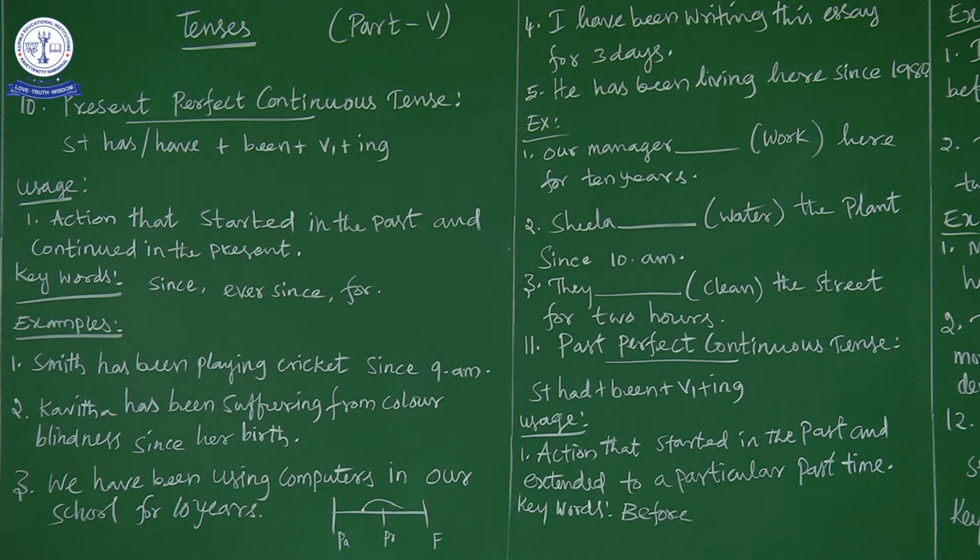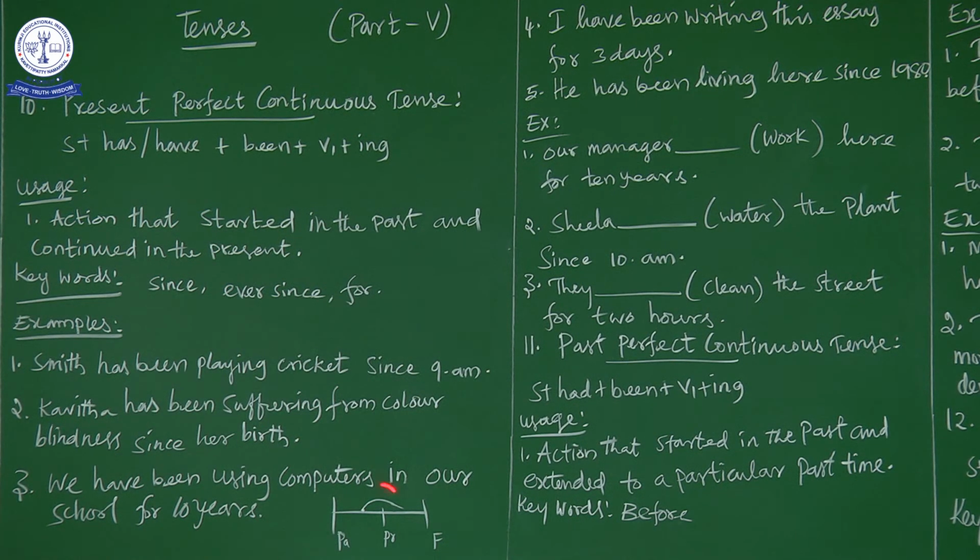What do you mean by color blindness? Blindness means you cannot see anything, only darkness will be there. Color blindness means you cannot identify the colors. The pictures will be in black and white, so your eyes will not find out the color. That is called color blindness.